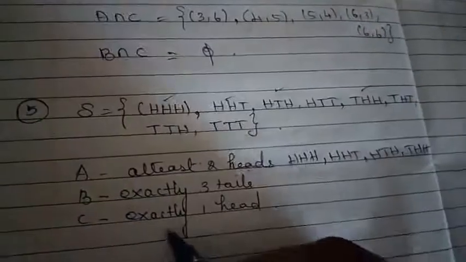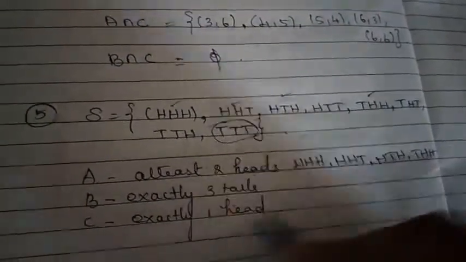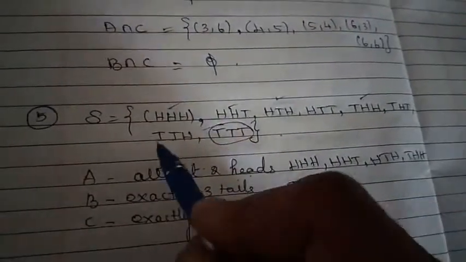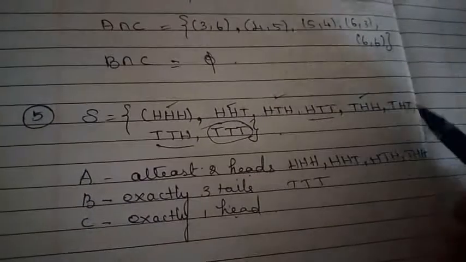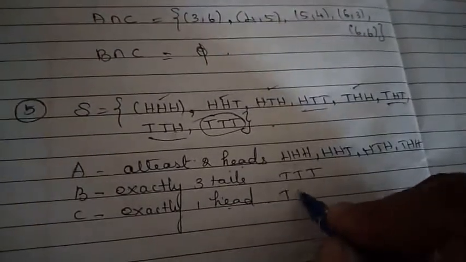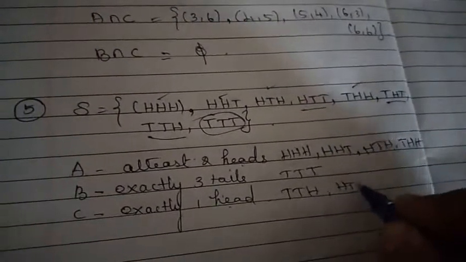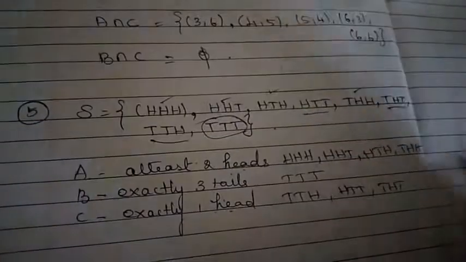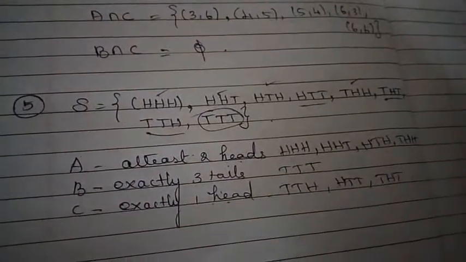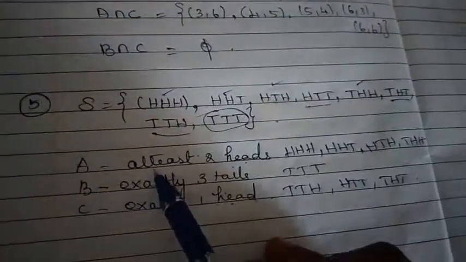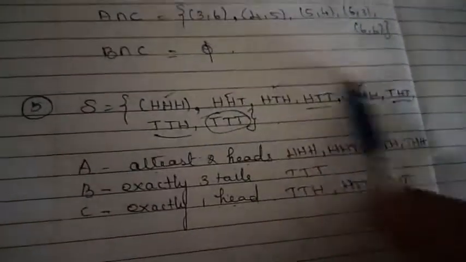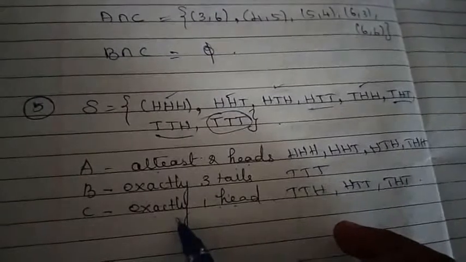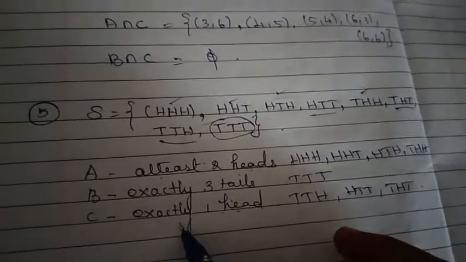Right? Then exactly 3 tails means this will come under B. Exactly 1 head is there in TTH, HTT and THT. Right? TTH, HTT and THT. And if you see, all the 3 events are mutually exclusive because they do not have any element in common. At the same time, if you find the union of A, B, C, you will get the entire sample space. So this is an example of mutually exclusive and exhaustive. Right? Hope you got an idea.